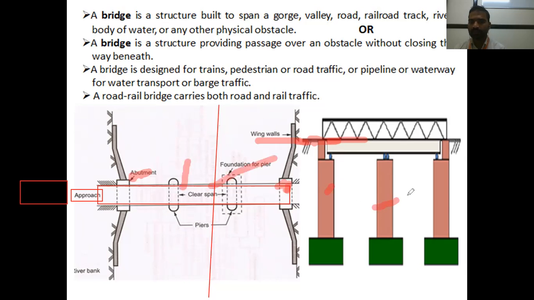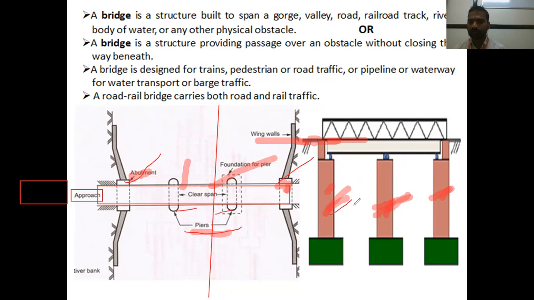Here, this is the elevation, this is the plan. In a structure these are called columns, but in a bridge this is not called a column, it is called a pier. What is inside is called a pier. Piers are written here, see. At the end of the bridge, that is called an abutment. These two are called abutments, and these are called piers.